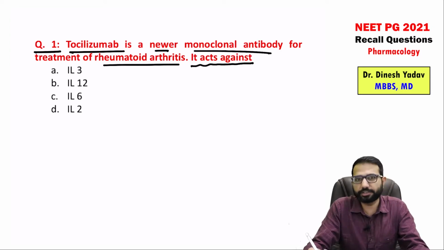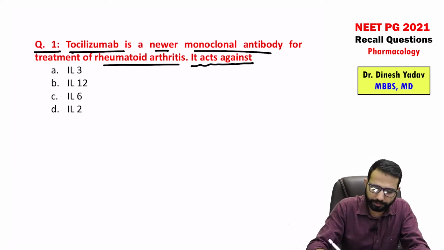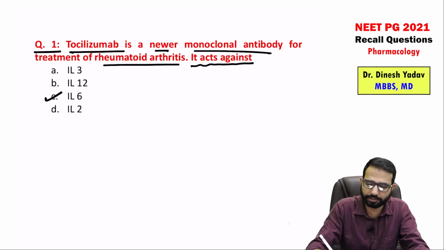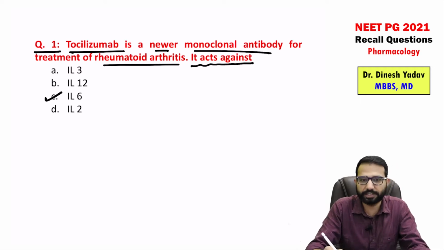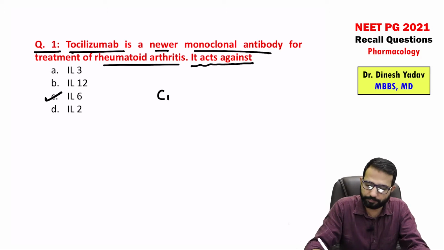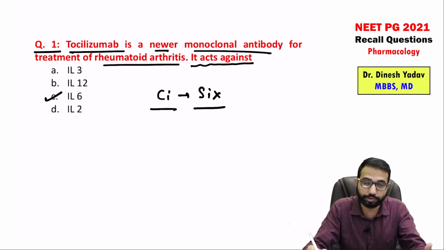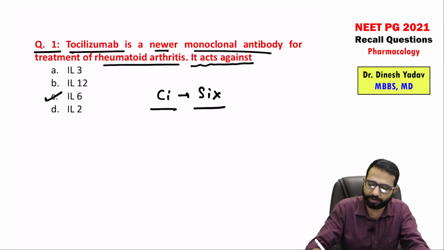It acts against, as most of you are aware, interleukin 6. So you can remember by C, tocilizumab. C for 6, right? That is interleukin 6. We have used it for COVID patients because it is anti-inflammatory.